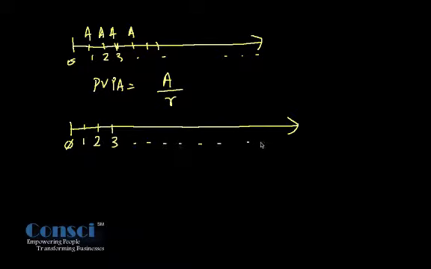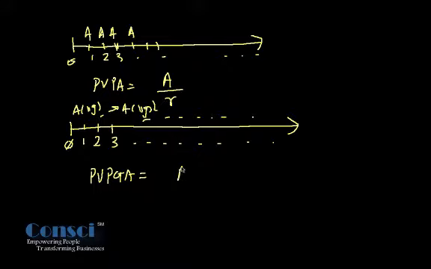then it is A into (1 plus G), and over here it will be A into (1 plus G) squared, so on up to infinity. So in that case, it is called present value of perpetually growing annuity, and is given by A into (1 plus G) divided by R minus G.